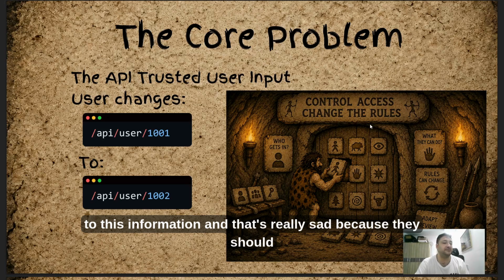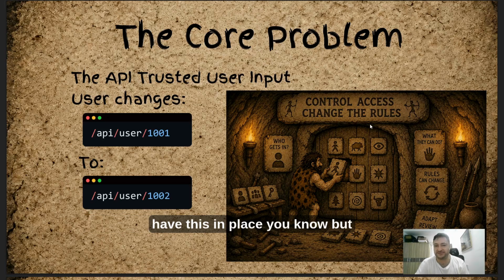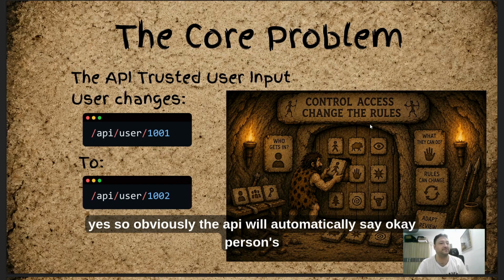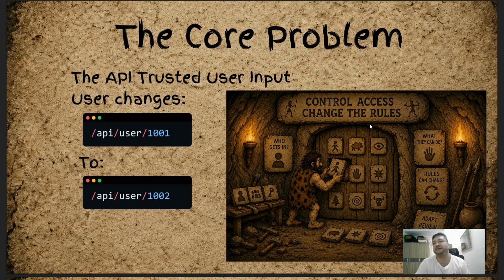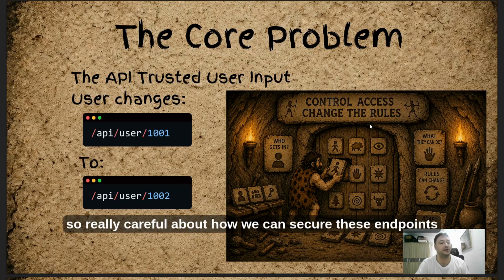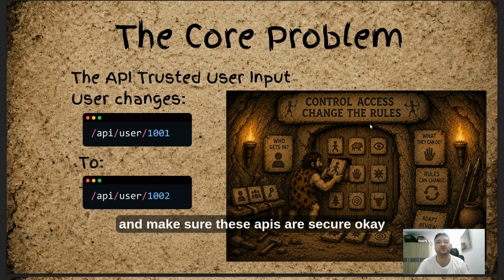That's really sad, because they should have this in place. Obviously the API will automatically say, okay, person's changing from 001 to 002, no problem. So we have to be really careful about how we secure these endpoints and make sure these APIs are secure.